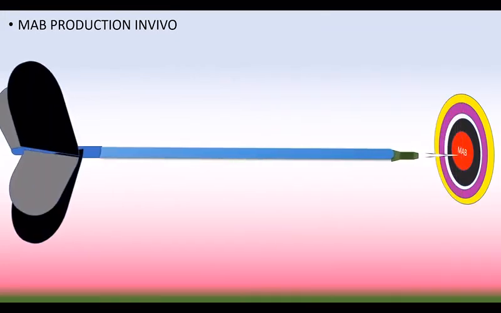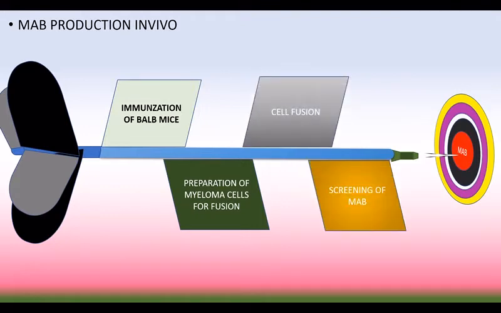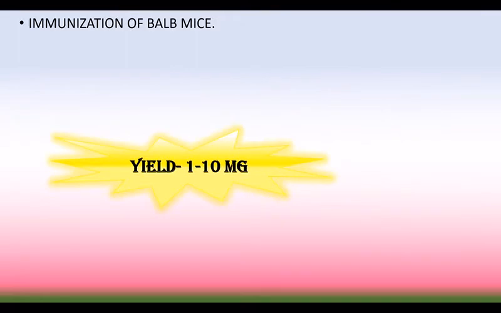Monoclonal antibody production in vivo involves 4 important steps. First is immunization of BALB/c mice, next is preparation of myeloma cell for fusion, next step is cell fusion, and next is screening for monoclonal antibody, that is a specific monoclonal antibody. Now we're going to see about the first step, immunization of BALB/c mice.